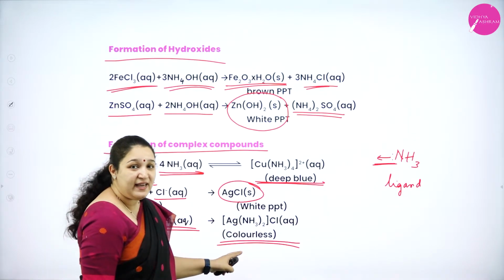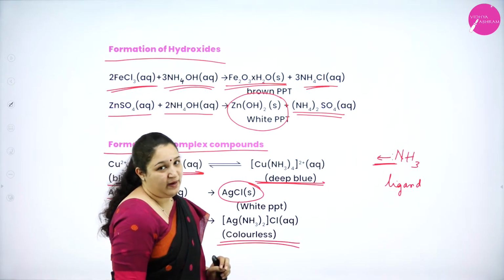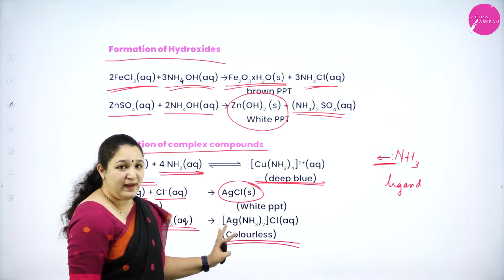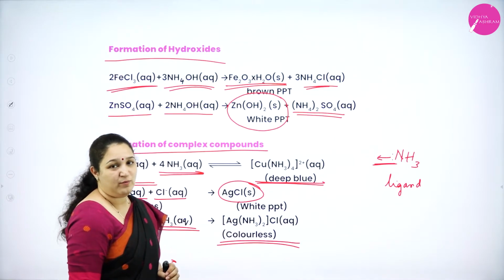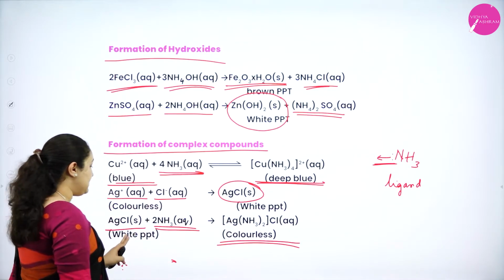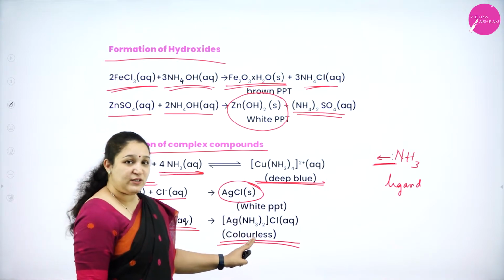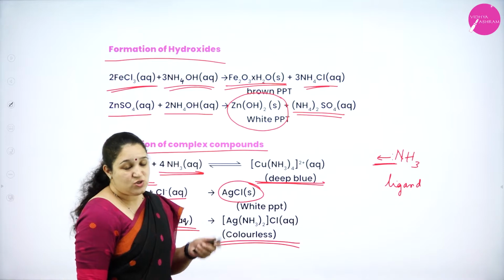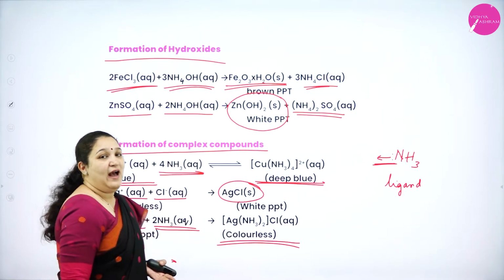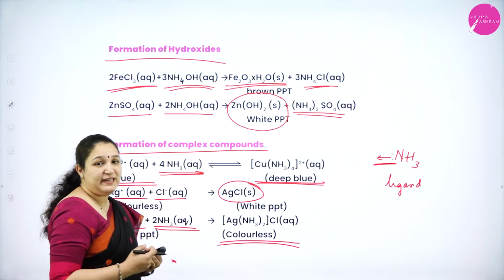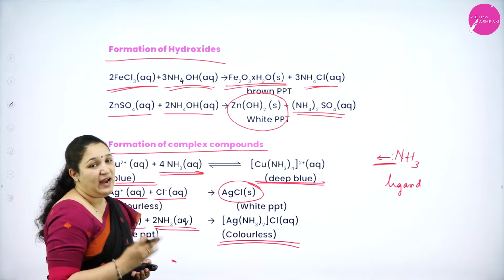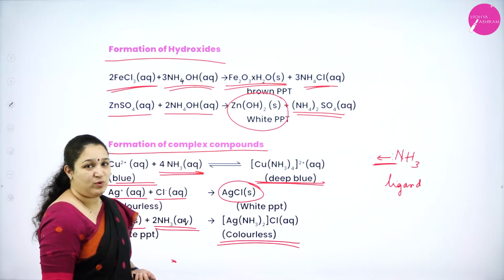It is diamminesilver chloride. So the white precipitate is getting converted to a colorless complex. Thus, as ammonia has the ability to donate a lone pair of electrons, it can act as a ligand and form coordination compounds.